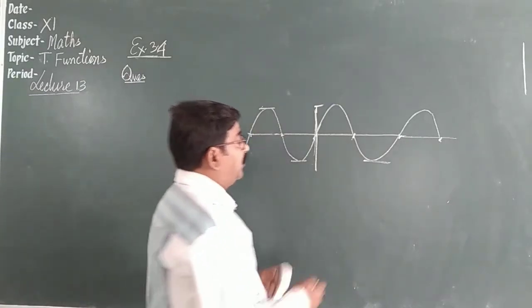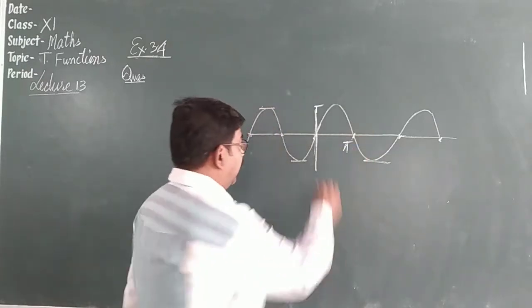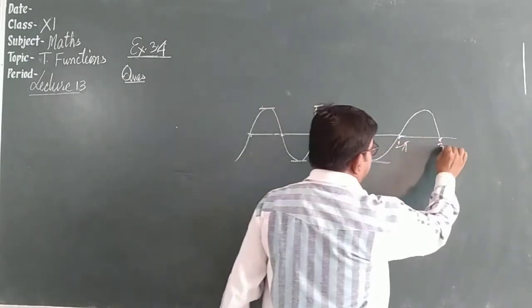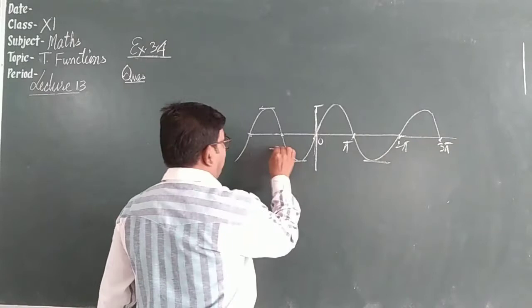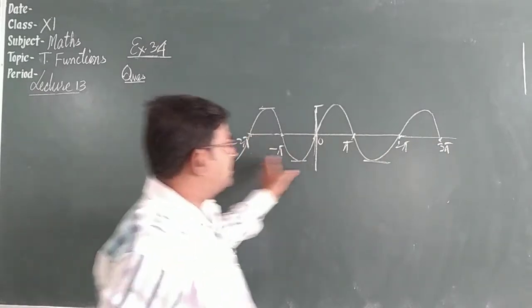Like if we are talking about 0, at pi, at 2 pi, at 3 pi, at minus pi, at minus 2 pi, everywhere this value is 0.